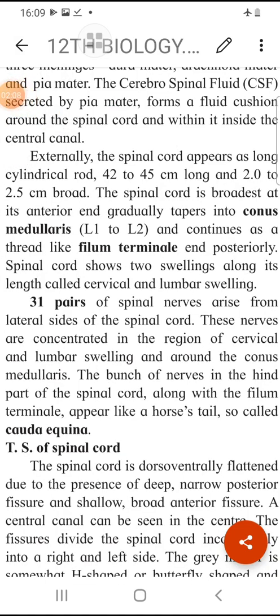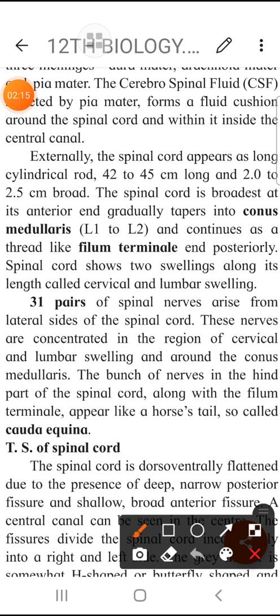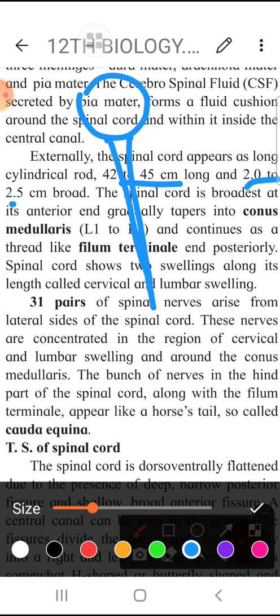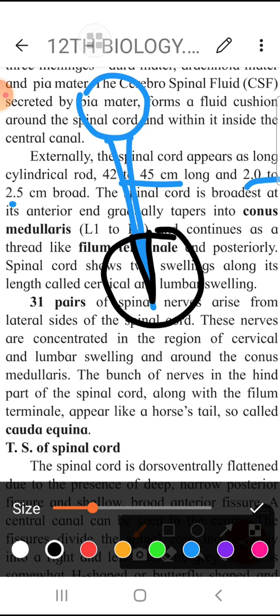Externally, spinal cord is a long, rod-like structure, and how long is it? It's 42 to 45 centimeter long and 2.5 centimeter broad. And at its extreme end, after the brain the spinal cord comes, and there is a typical pointed, cone-like structure. Read this: anterior end gradually tapers into conus medullaris.